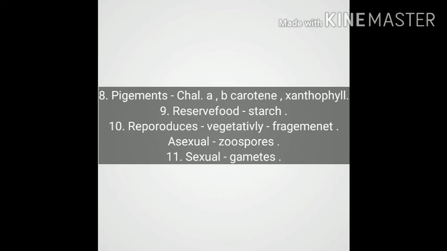Algae mainly reproduce by three means: vegetatively, asexually, and sexually. Vegetative reproduction takes place mainly by fragmentation.